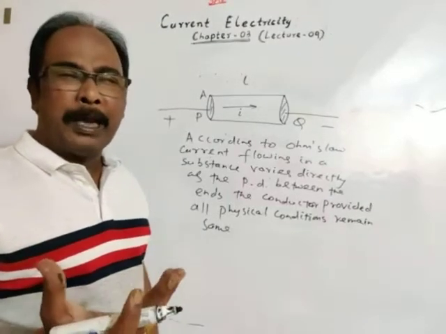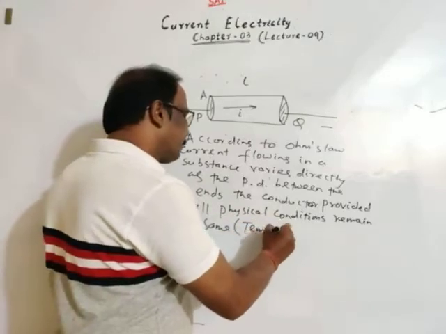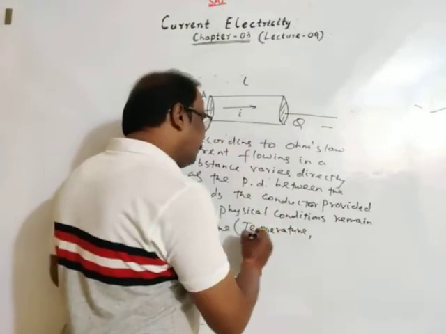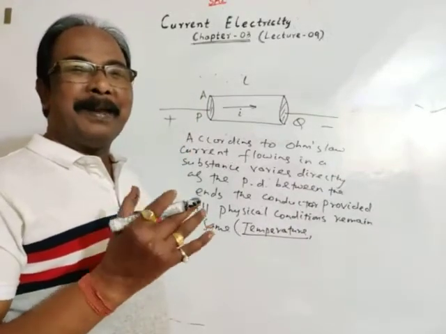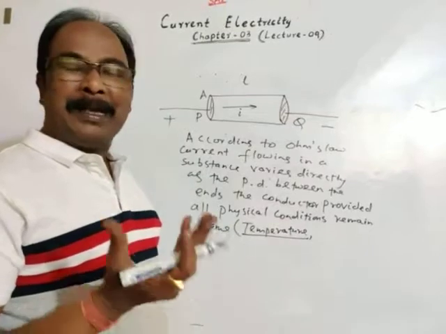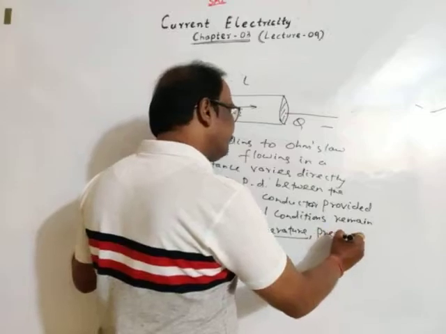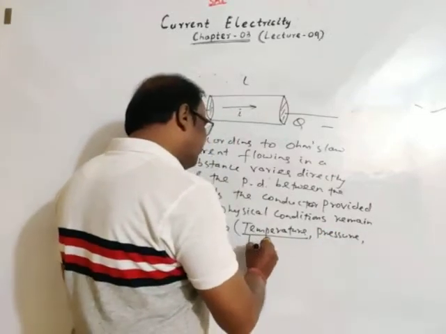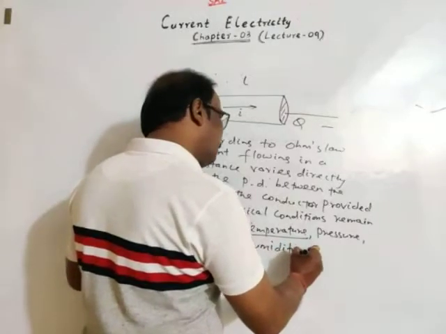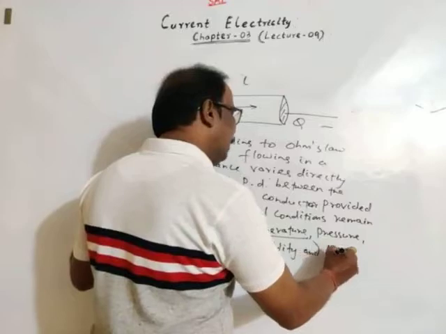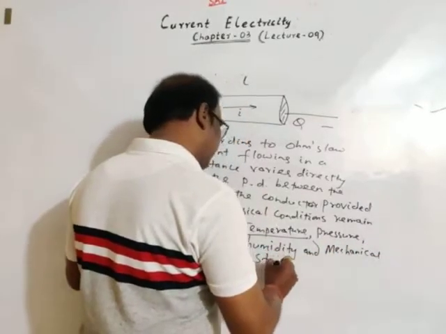So what are those physical conditions? Basically, we may take temperature. The basic important condition is that temperature must remain constant. Or you may say pressure, or humidity, or mechanical strength.